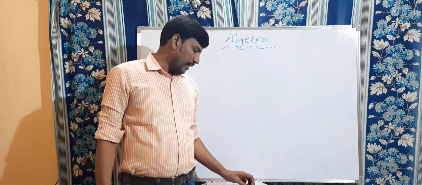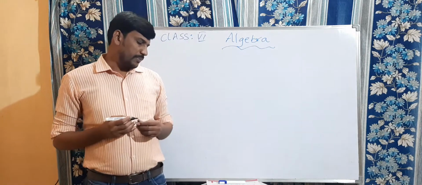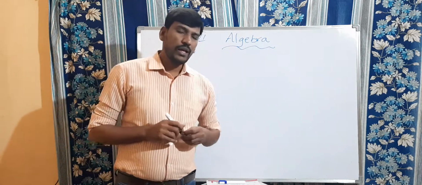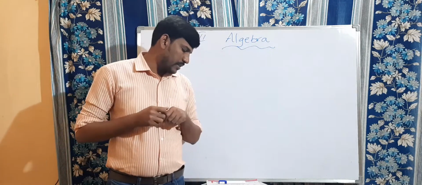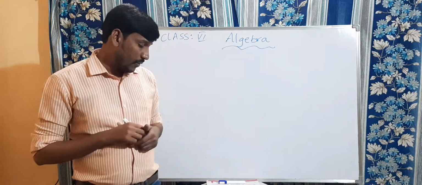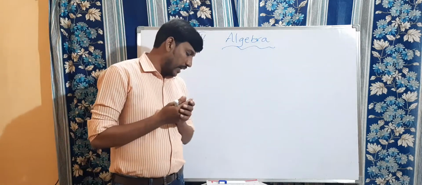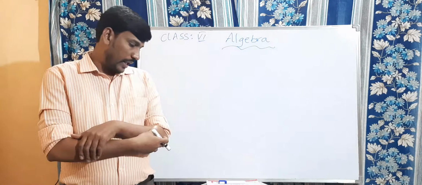Before that, our study so far has been with numbers and shapes. We have learned numbers, operations on numbers and the properties of numbers. We discussed this in playing with numbers. We applied our knowledge of numbers to various problems in our day-to-day life.